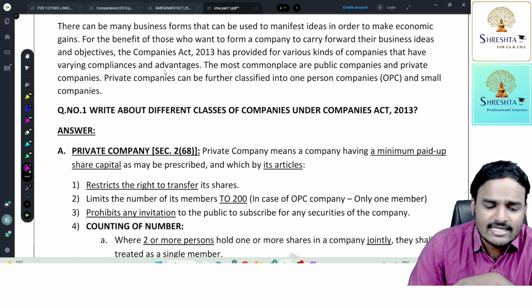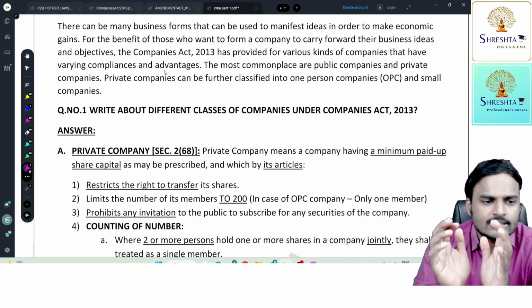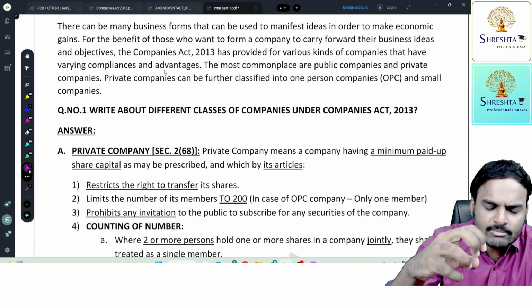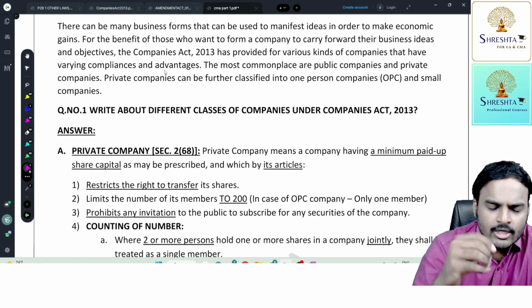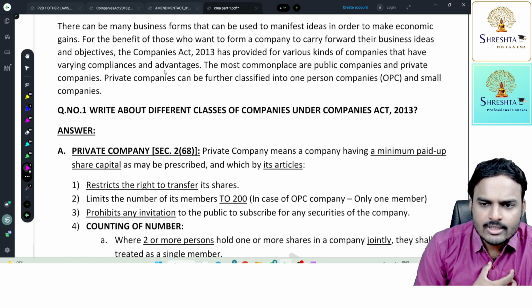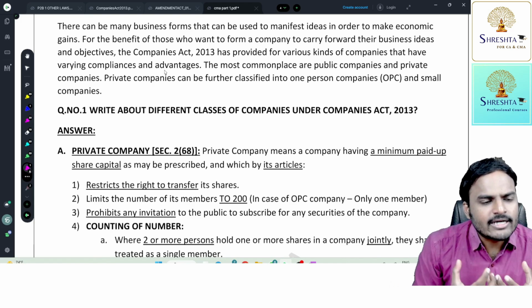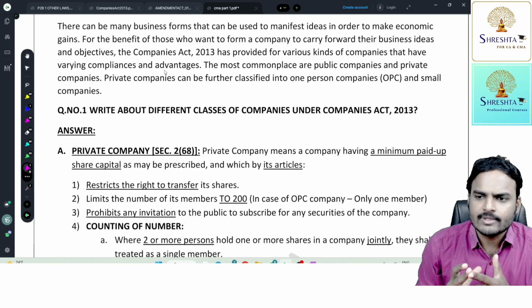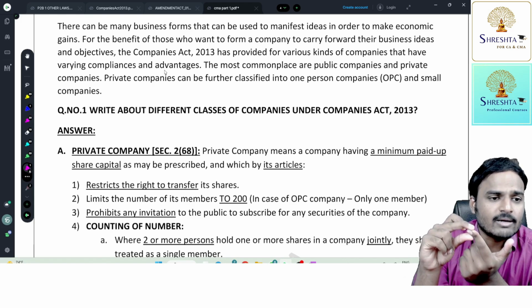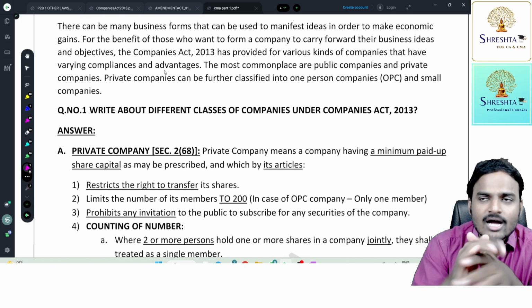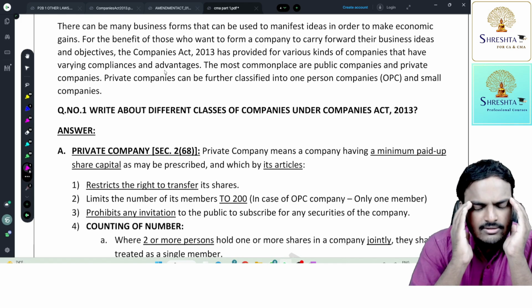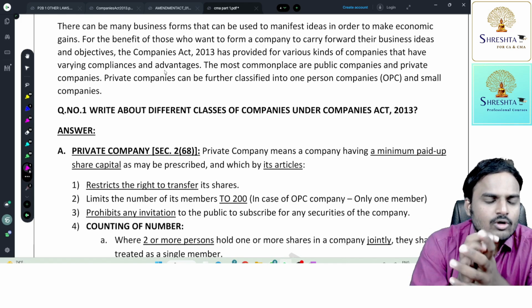So the name itself is telling: private, privacy. From the law point of view, from the Companies Act point of view, just think, an association came to me and asked me which type of organization is suitable. I explained to them partnership, I explained to them company. They liked the concept of company: limited liability, unlimited resources, separate legal entity, perpetual succession. They said, really good concepts, sir.